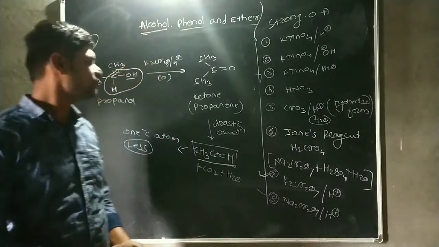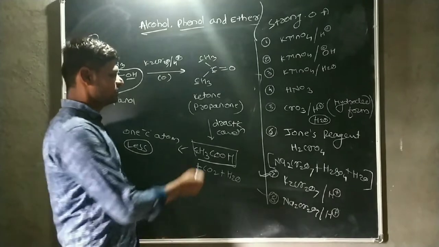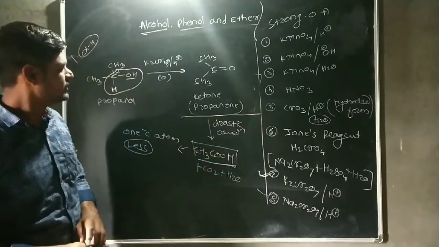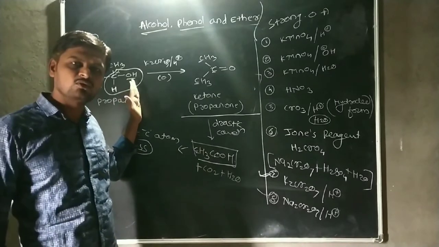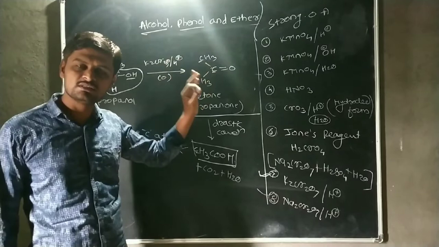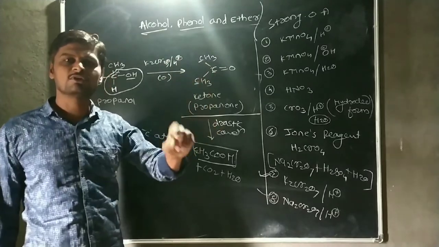This is the oxidation reaction of ketone. Once again, this is the most important point. Secondary alcohol undergoes the oxidation reaction easily up to the formation of ketone.